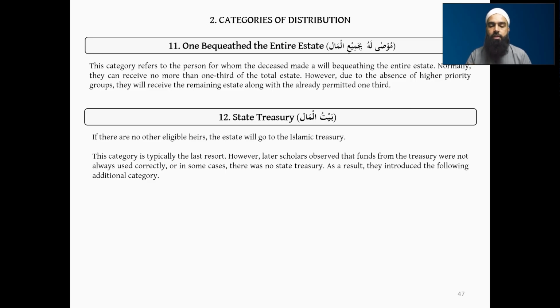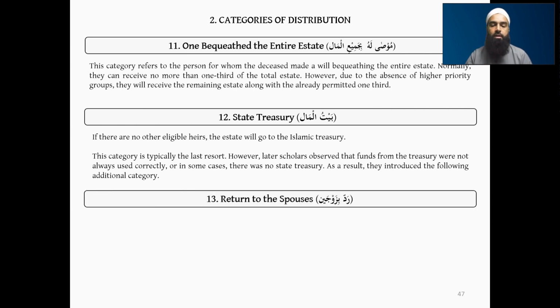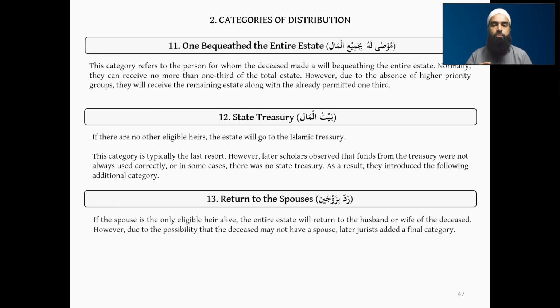So as a result, they introduced an additional category, which is return to spouses, radd bi zawjain. Earlier we had the radd bi dhawil furud an-nasabi. Now we're doing radd bi dhawil furud as-sababi, in essence. So now we are returning the estate to the spouse.